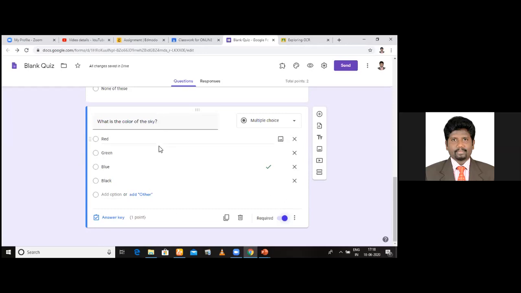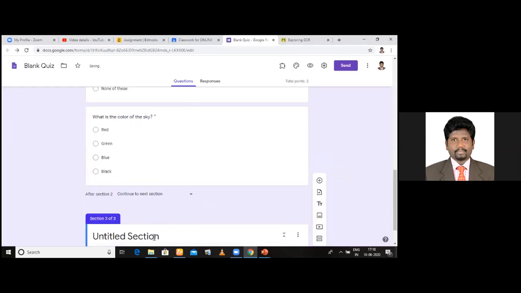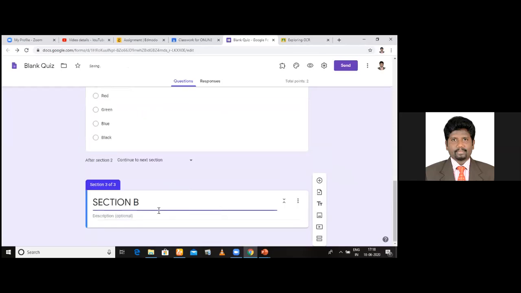Now I want to go for the descriptive part. How do I fix the descriptive part? See here, add section. See, press here, you go for the next section. And here I just put it as section B. Okay. And section B, the description is answer any 2 questions. Okay, I'll just give it 2 into 5 is equal to 10. Okay. Now, I just press add questions.